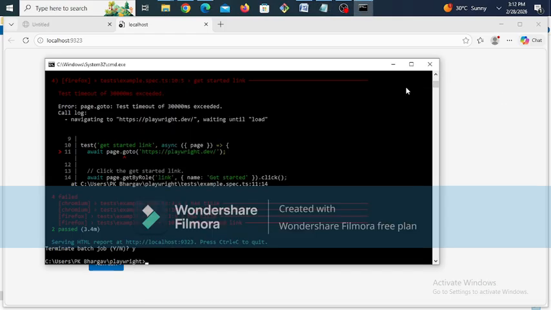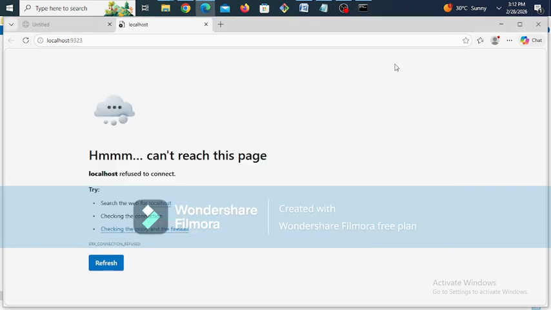I hope you are able to understand how to install Playwright. So that's it, guys. Later we will cover how to create test cases in Playwright and how to execute those test cases in Playwright.